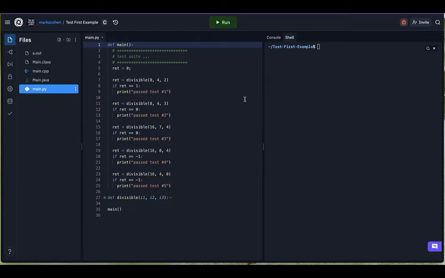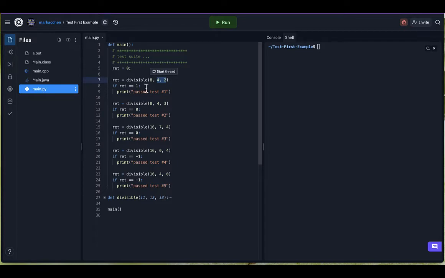So here's the deal. Imagine you've been given an assignment in class or at your job to write a function called divisible that takes 3 parameters and returns an integer value. The parameters are integers. If the first integer is evenly divisible by the next 2, your function should return a 1. If the first number is not evenly divisible by both of the next 2 numbers, it should return a 0. And it should return a -1 if there's some error condition that could happen.